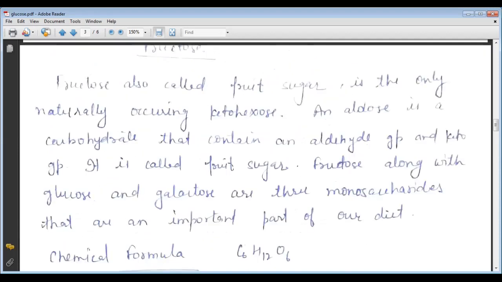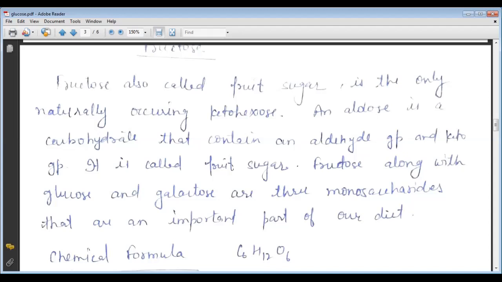So now we come to another topic, another carbohydrate and part of the monosaccharides. It is the fructose. As we know, the molecular formula of fructose is the same as the glucose, which means it is C6H12O6. It is also called the fruit sugar. Fructose is the most important of all the ketoses. It occurs free along with glucose in sweet fruits, and hence the name fruit sugar.